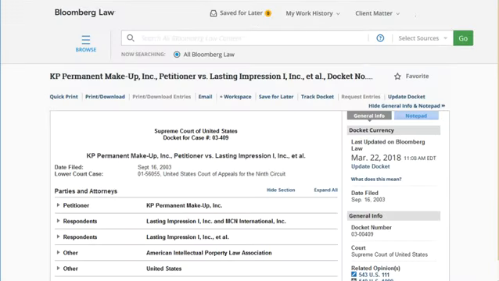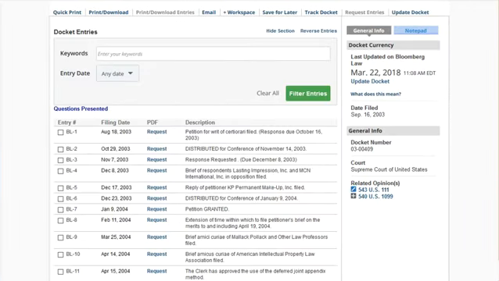Get to a docket by linking from a decision, as I did here, or by running a docket search. Bloomberg dockets contain information on the parties and attorneys involved in the case, as well as docket entries, which is a list of documents filed with the court as part of this case. Those not available can be requested for a fee. Once Bloomberg has retrieved a document, Bloomberg allows anyone who has a subscription to Bloomberg Law to access that document